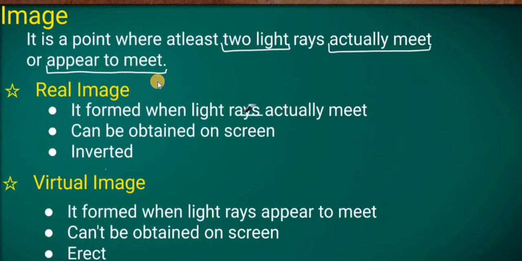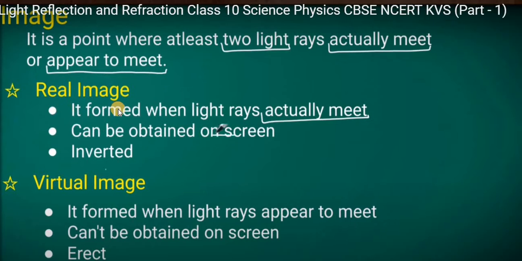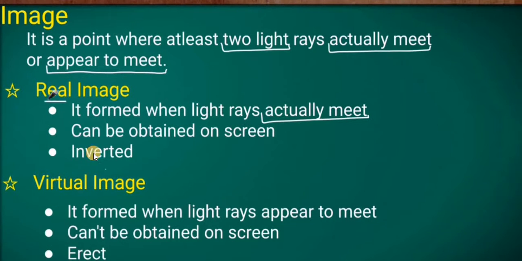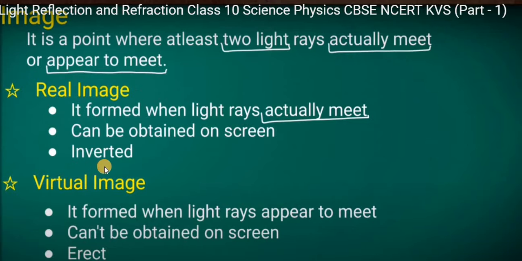According to the image, it is divided into two types: the real image and the virtual image. The first one, the real image, is formed when the light rays actually meet. Then it is considered a real image that can be obtained on the screen. If the image is real, then we can obtain it on the screen. And the third point is that it is always in inverted form, means we get it inverted.